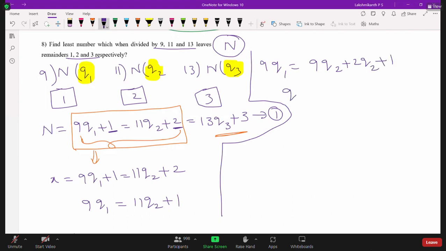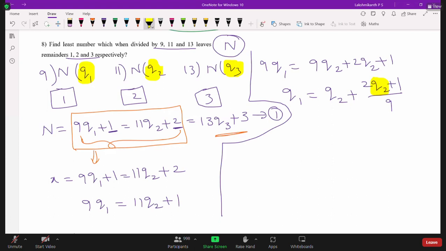Now let us divide this equation by 9. What happens? We get q2 plus (2q2 plus 1) by 9. So we have to consider the least value of q2 such that this is a natural number.